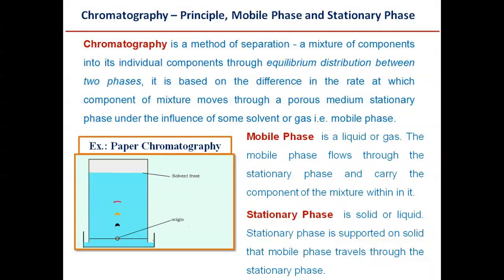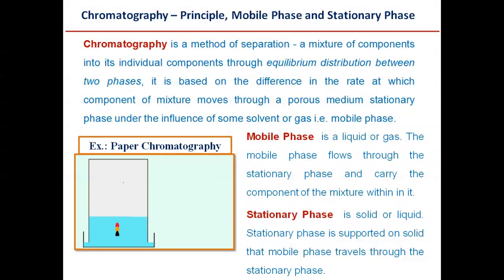You can see here a small beaker or petri dish containing solvent, which is called the mobile phase. This means we have two phases here. One is a solid, which is called the stationary phase, and the other is a liquid, which is called the mobile phase.